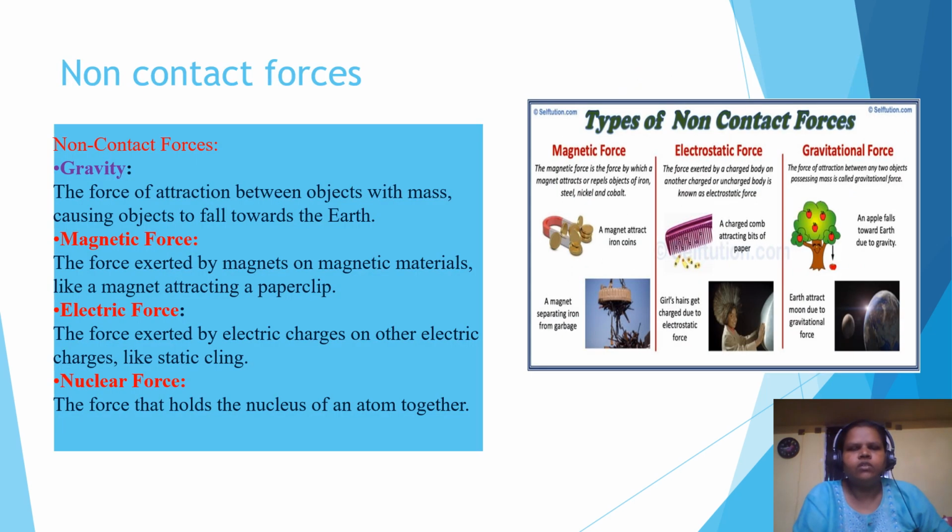And when you come across non-contact forces, we have gravity, magnetic force, electric force and nuclear force. The magnetic force is usually exerted by magnets on magnetic material, and gravitational force is the force of attraction between objects with mass, causing objects to fall towards the earth. And electric force is exerted by electric charges. Whenever you are combing, a charge is created on the comb, which attracts bits of paper. That is a kind of electrostatic force. A nuclear force holds the nucleus of an atom together.